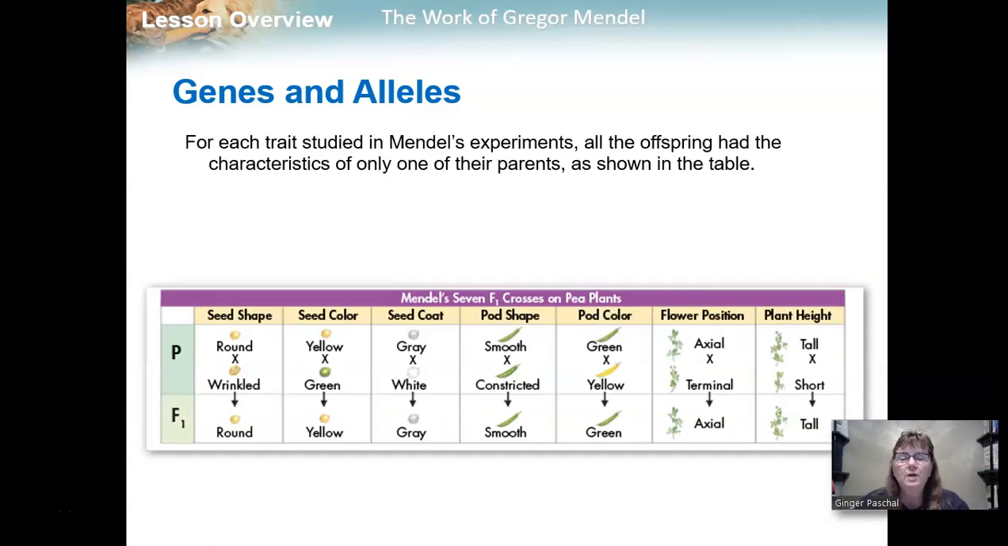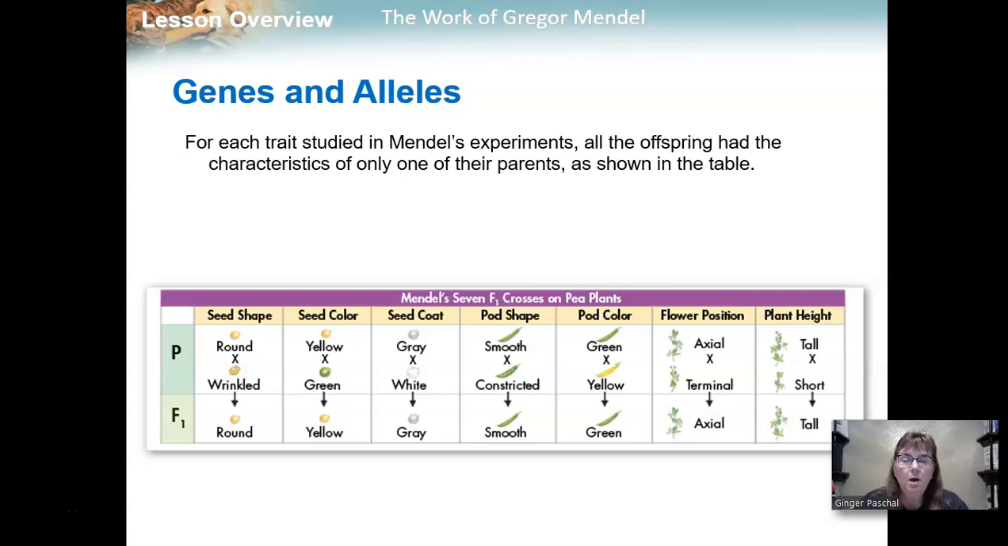So for each trait studied in Mendel's experiment, all of the offspring had the characteristics of only one parent, as shown in the table. So you can see when we took the parent generation in this data table and we crossed those two characteristics, we always got 100% of the children, or the offspring in this case, that demonstrated one of those characteristics.